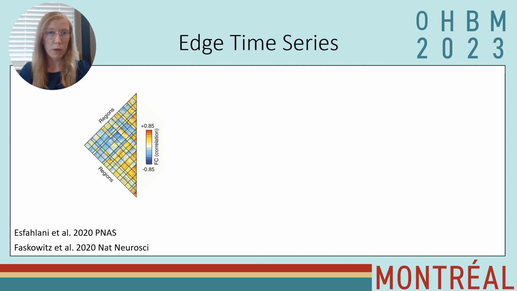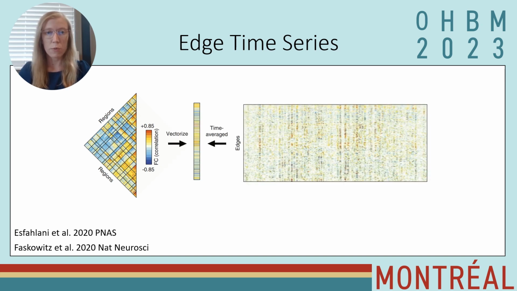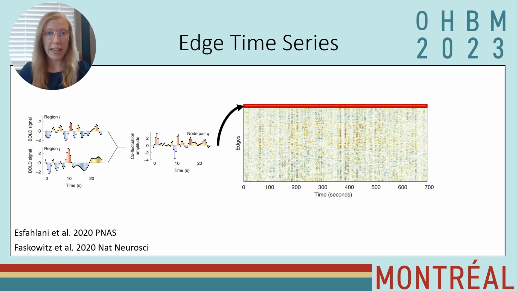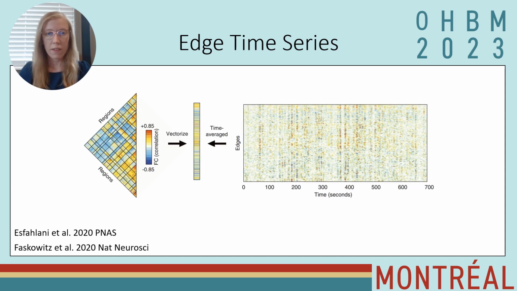Edge time series is one approach that allows you to look at this frame-wise information. It does this by taking functional connectivity and decomposing it into each individual frame's co-fluctuations. This is computed by looking at the product between the bold signals of a pair of brain regions at each time step to create a co-fluctuation time series that you then compute for every edge. Functional connectivity can then be computed from the average across edge time series, making edge time series an exact decomposition of the connectivity pattern that we normally study.